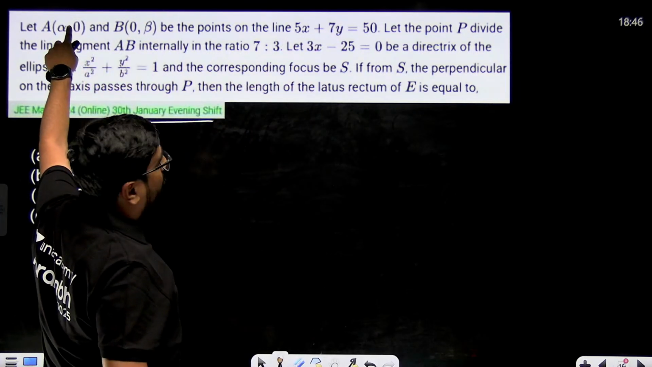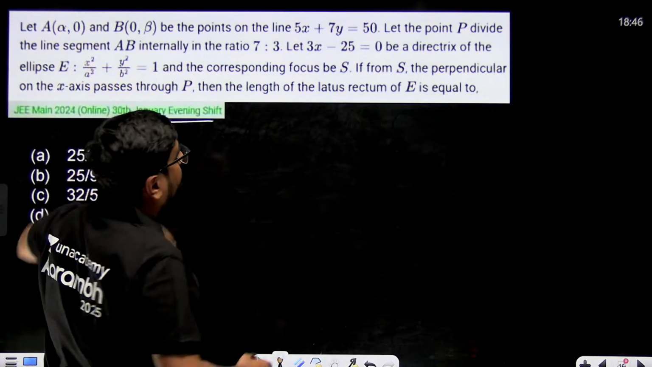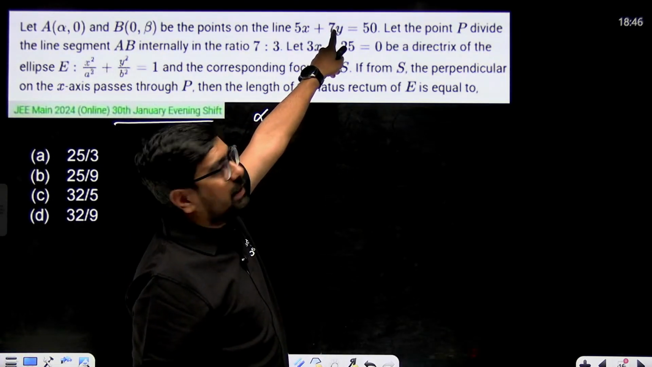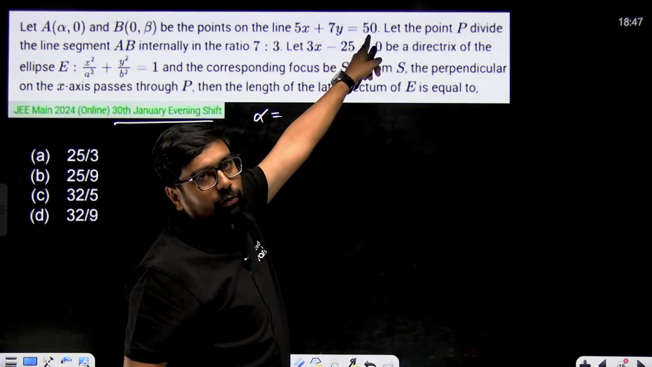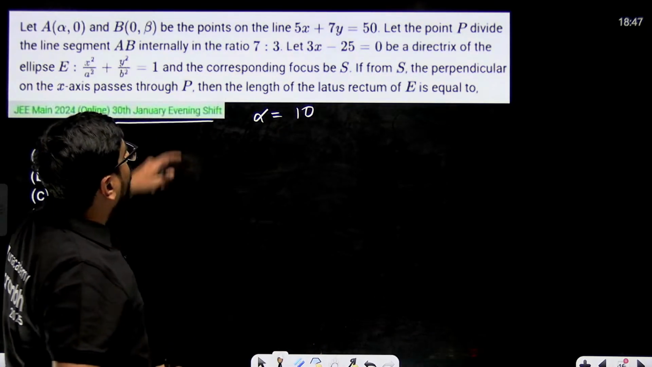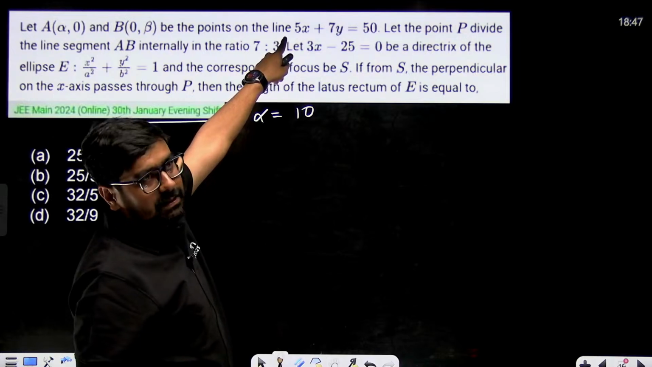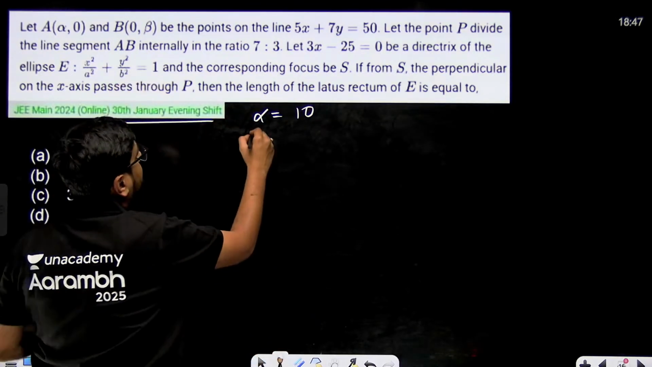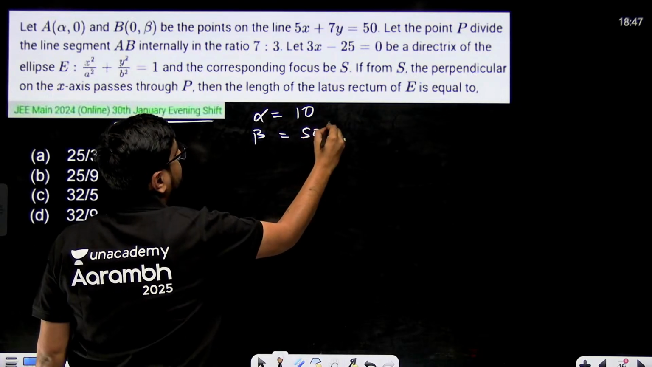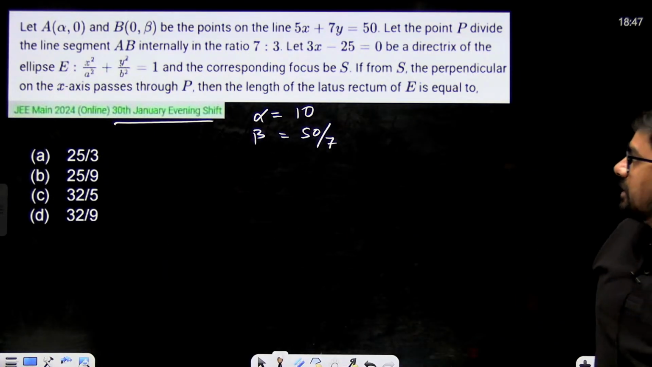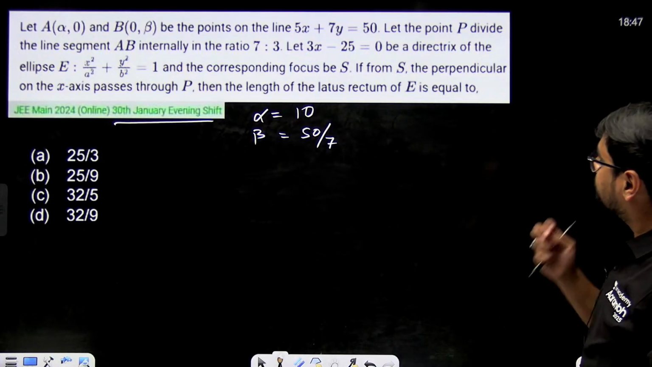When we put y equal to 0, we'll get the value of alpha, right? So simply, put y equal to 0 in this: 5x plus 0 equal to 50, that means x is equal to 50 by 5, that means 10. Now put x equal to 0, y will come out to be 50 by 7, that means beta is equal to 50 by 7, isn't it? In the first line itself, the question gave useful information. Alpha and beta values we have.